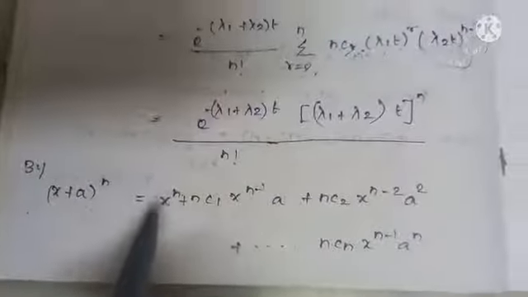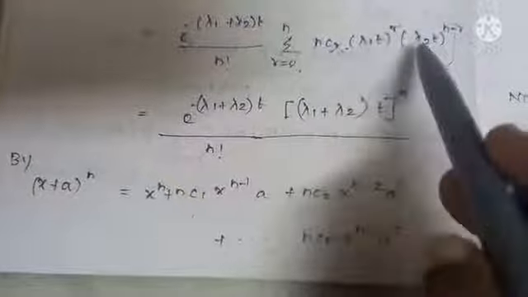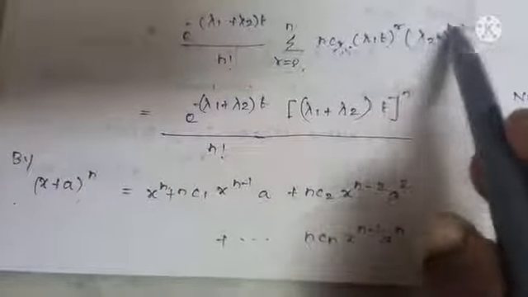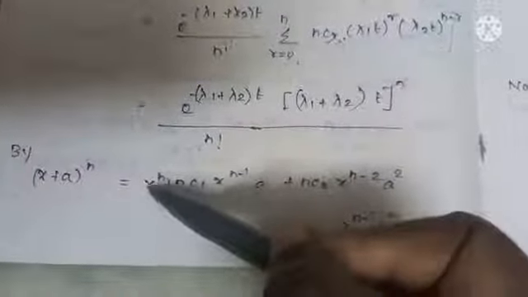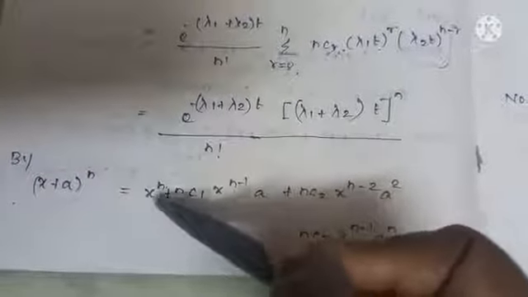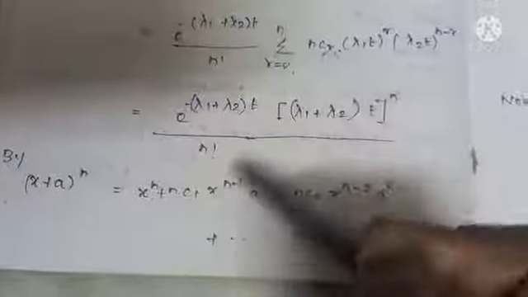So you can see I have written here the expansion: (x plus a) whole power n is equal to x power n plus and so on. When you put r equal to 0, nC0 is 1, and any term power 0 is also 1. It is simply (lambda 2 t) whole power n. So x power n, where x is lambda 2 t, whole power n. When you come to the next term, when r is 1, nC1.